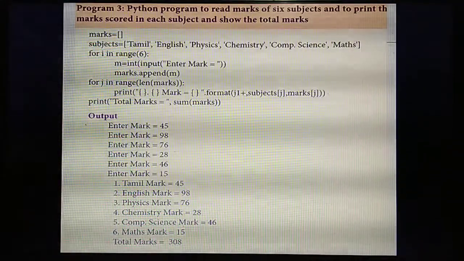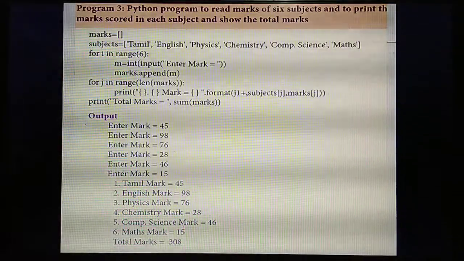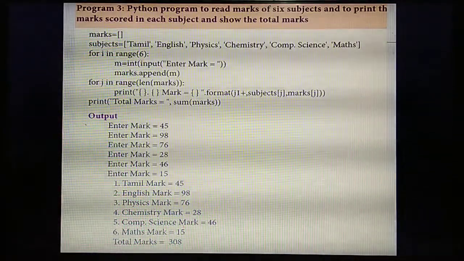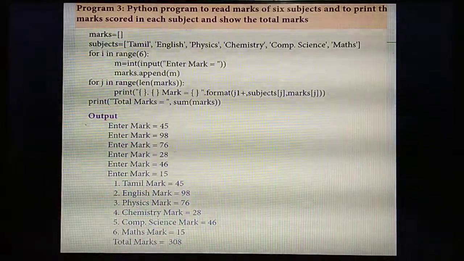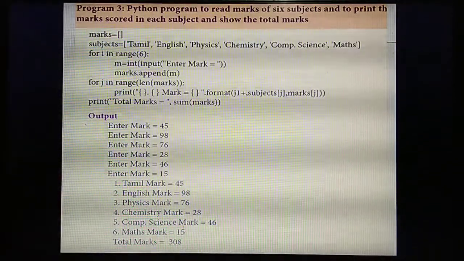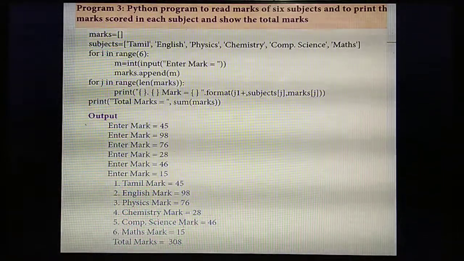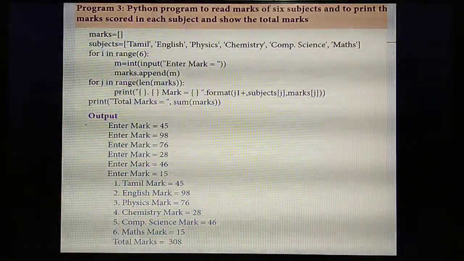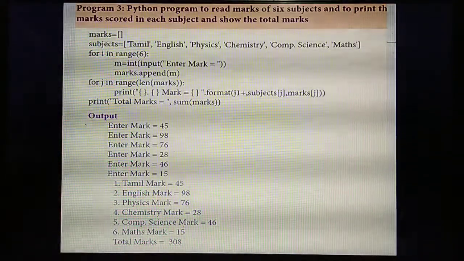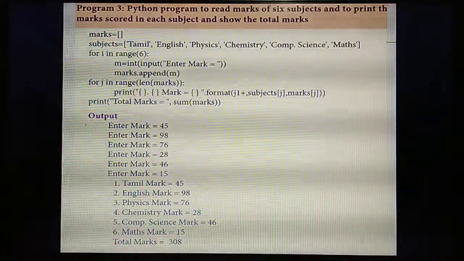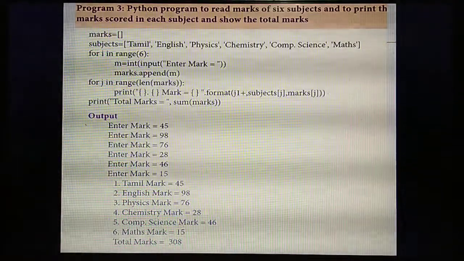Understand? So in this program you are going to find the sum of 6 subjects. For that, first you are creating an empty list, marks. So initially there are no marks. Next you are going to create another list called subjects. There you are entering 6 subject names. Next, each time the subject mark needs to be entered, 6 times. For that you are giving a for loop. You are creating one variable called i. How many marks do you need to enter? 6 subjects, so inside the range function you are giving the number 6.